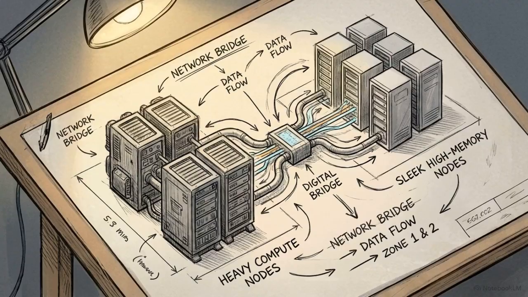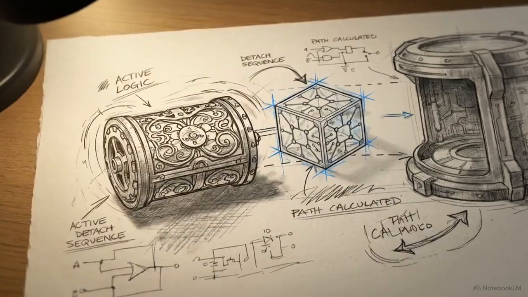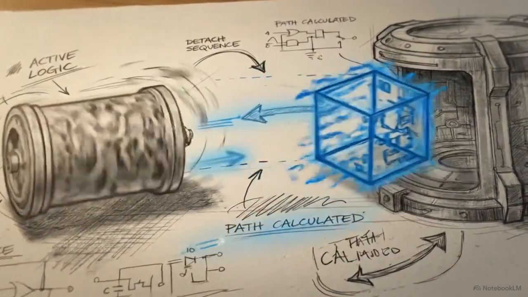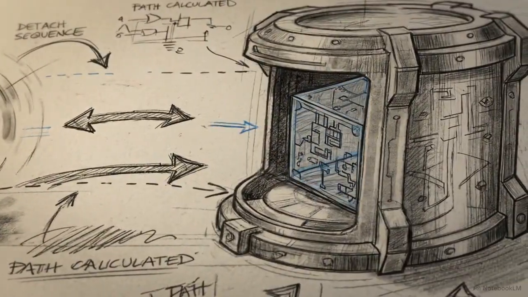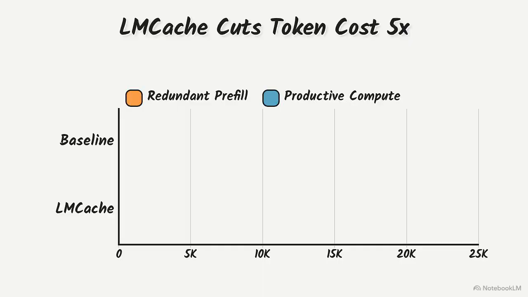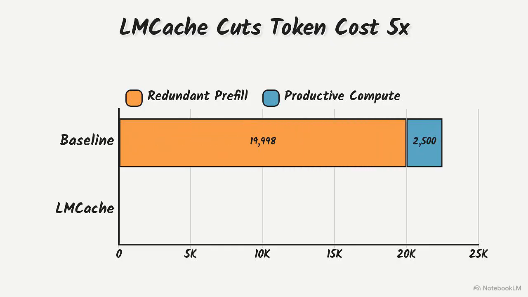LMCache serves as a concrete implementation of Layer 3 inside the Agentic efficiency framework, Decoupled Memory. Moving the state out of the engine has a direct mathematical impact on the goal-to-energy output ratio, or GEOR. This chart outlines token computation for a 10-round RAG session. Baseline execution requires 22,500 tokens, driven by 20,000 tokens of redundant document prefill.